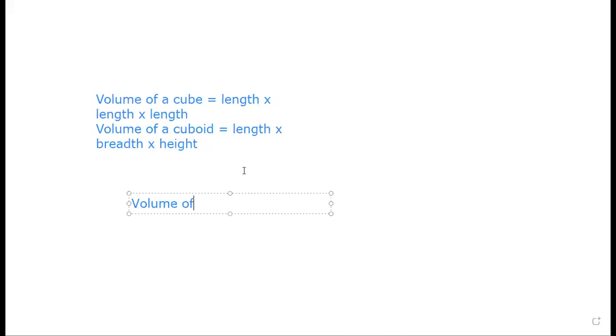Volume of cube is equal to L into L into L, and volume of cuboid is equal to L into B into H. Come on, note it down in your notebook, everyone.